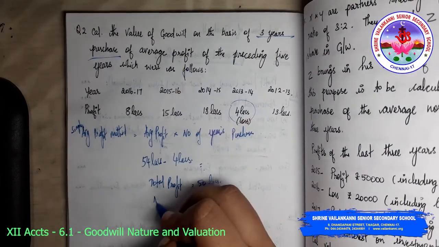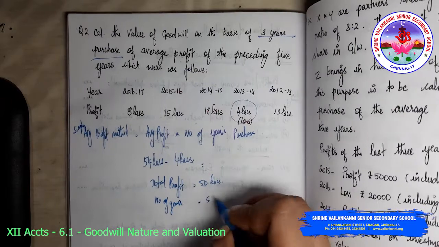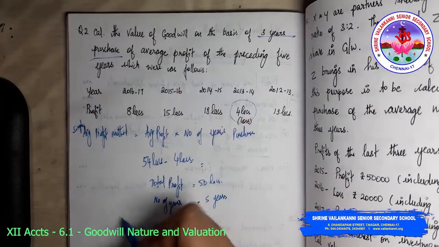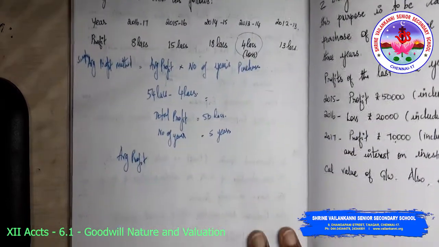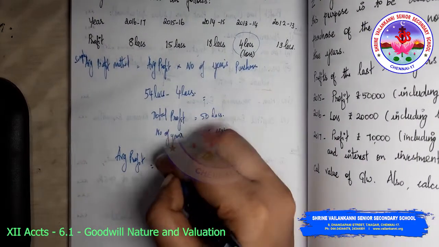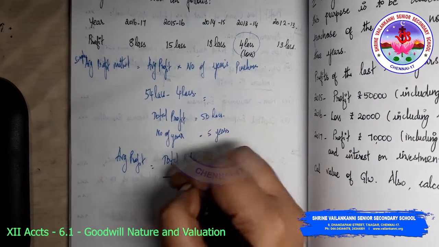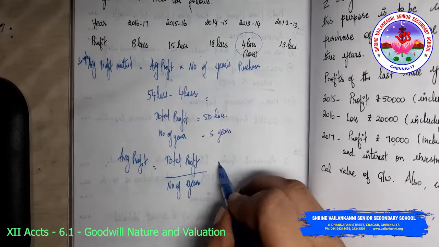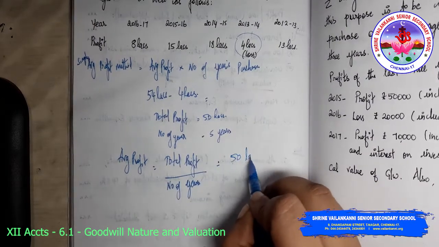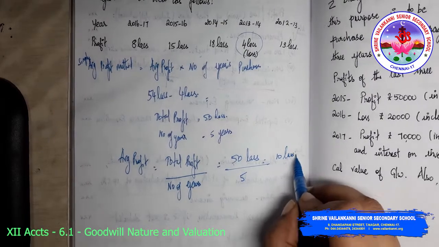Now number of years, you have 5 years. What is average profit? Average profit is equal to total profit divided by number of years. Total profit is 50 lakhs divided by 5, that is 10 lakhs.